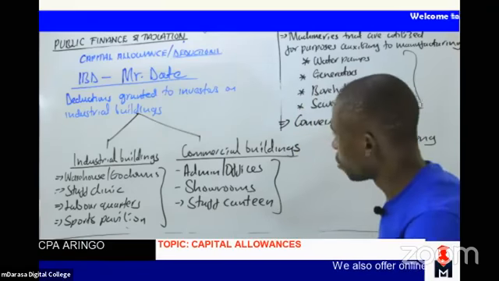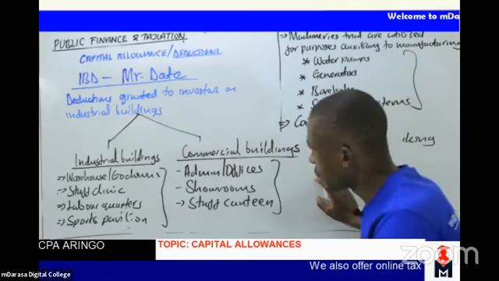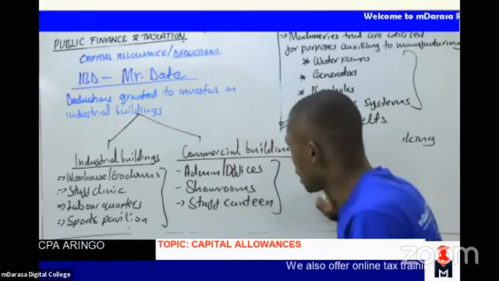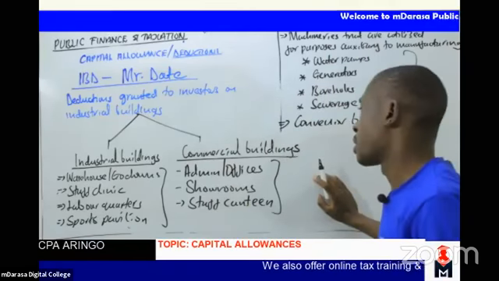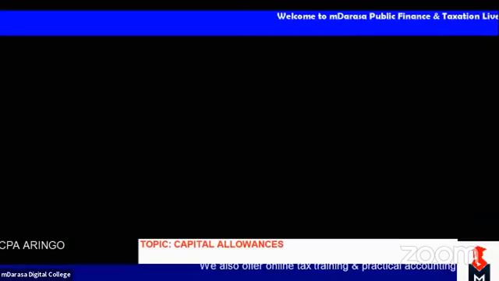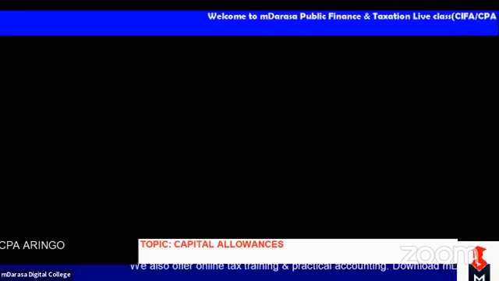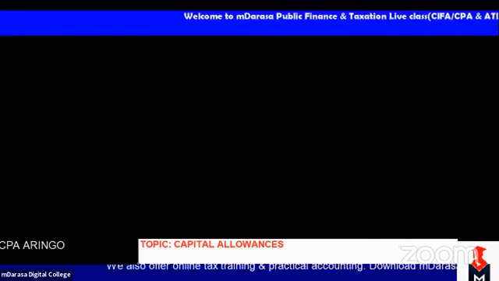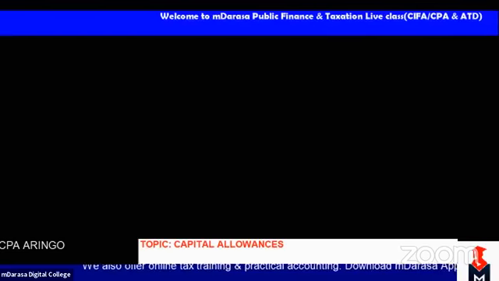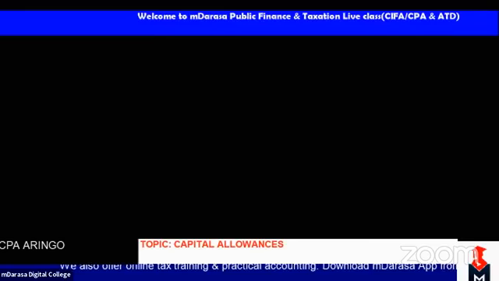So at this point, I'm having commercial buildings, and you do have industrial buildings. So what is the rate for commercial buildings? You normally provide IBD at the rate of 25%.